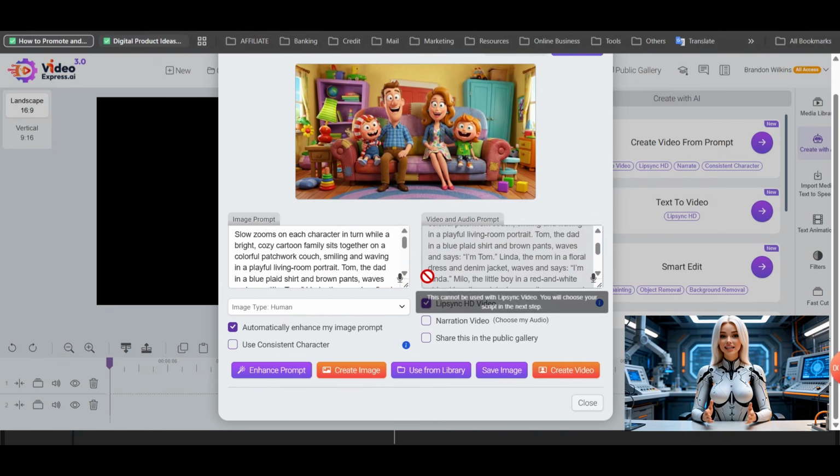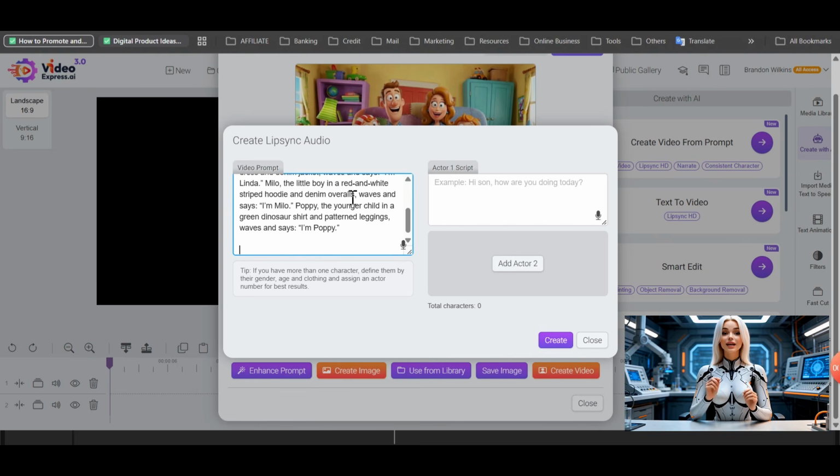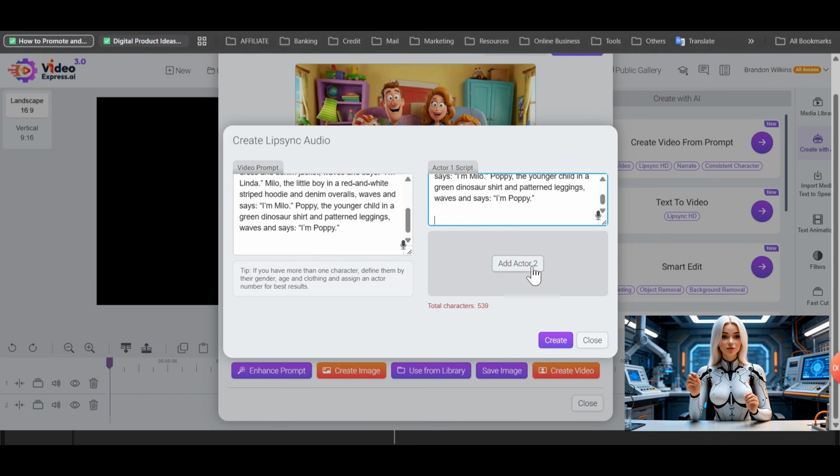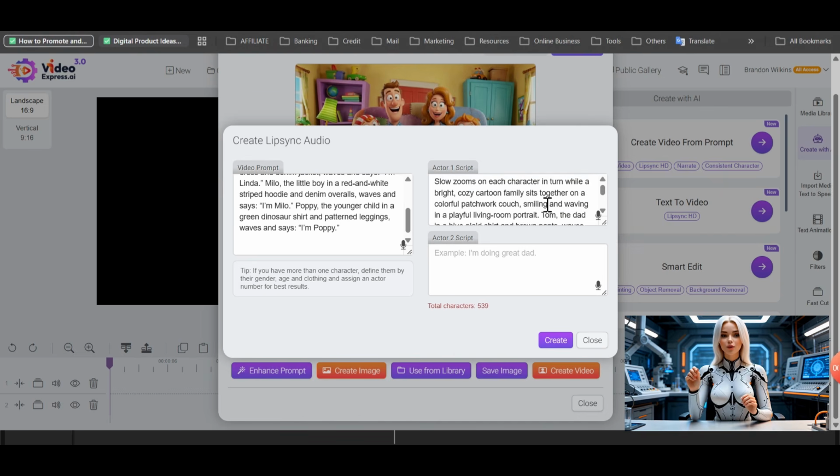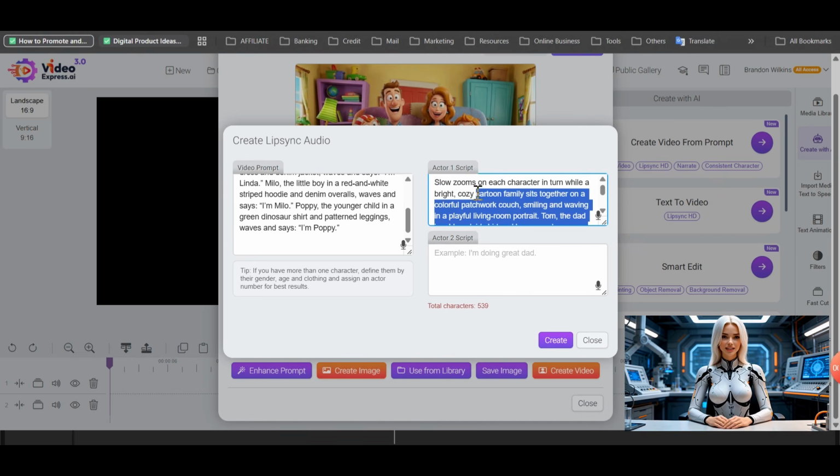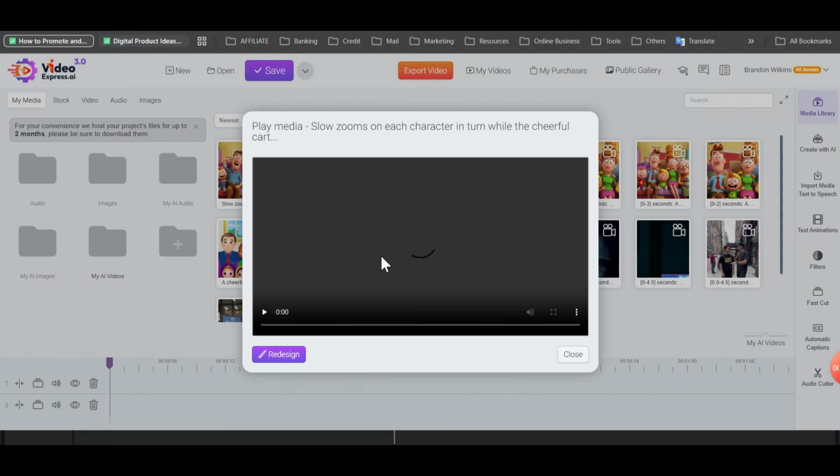Might go to lip sync here. I was not going to go to automatically enhance image prompt because I'm not even real worried about the image at all. But generate video. Right here, I'm going to use video prompt here and the actors here. Two actors. But what I want to do is the best results that I've actually got from this software were when I add the guy speaking as actor 1.